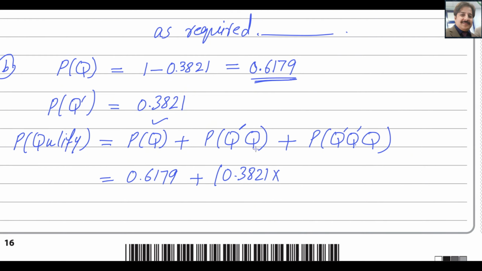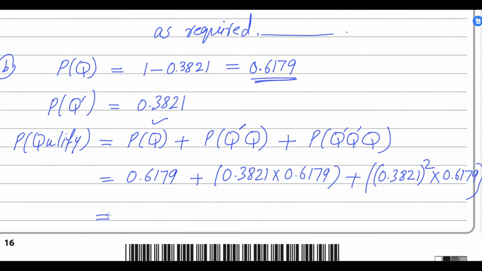So these are the possible probabilities to qualify. Now add up all of them. The answer will be 0.9442. So this is the probability to qualify for the final.